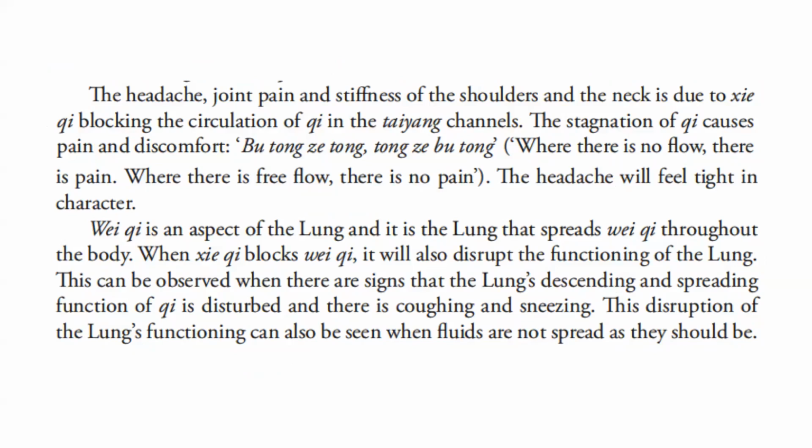Wei qi is an aspect of the lung, and it is the lung that spreads wei qi throughout the body. When pathogenic qi blocks wei qi, it will also disrupt the functioning of the lung. This can be observed when there are signs that the lung's descending and spreading function of qi is disturbed, and there is coughing and sneezing. This disruption of the lung's functioning can also be seen when fluids are not spread as they should be.